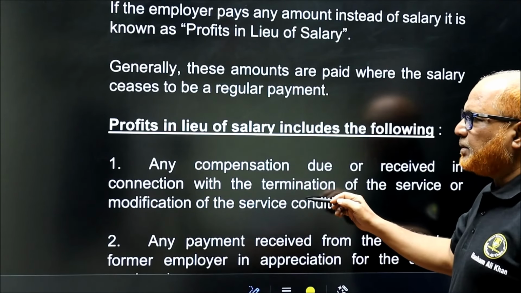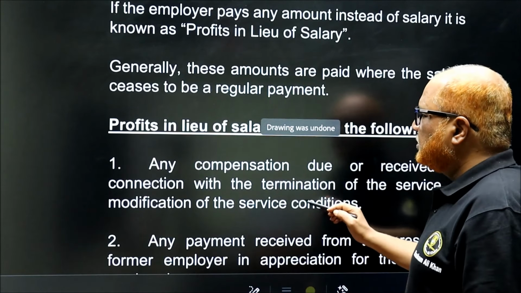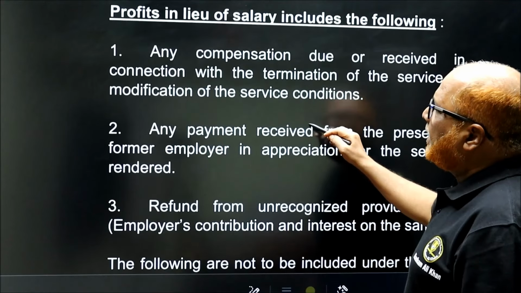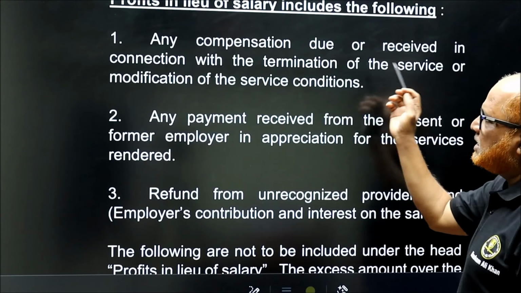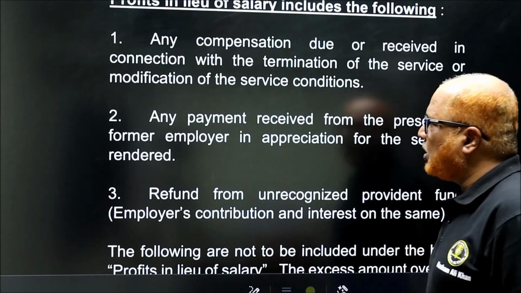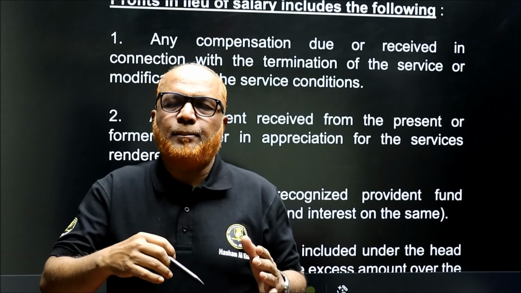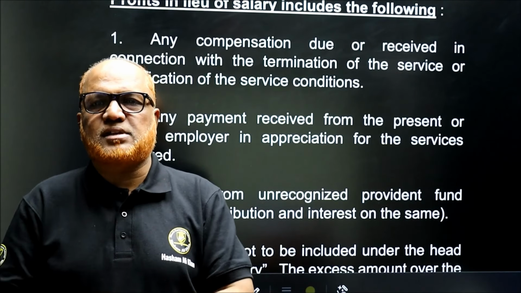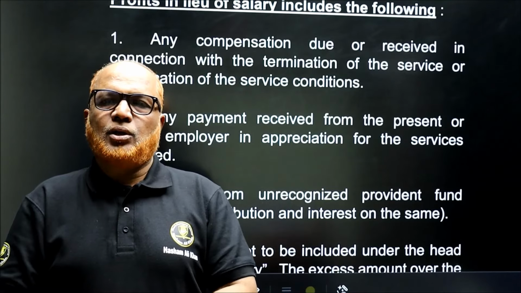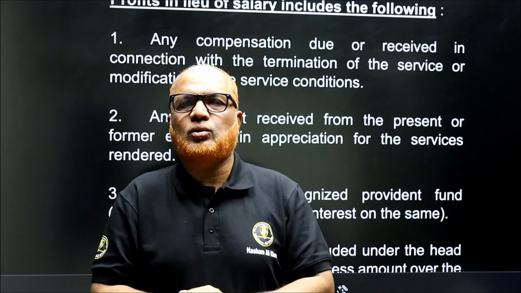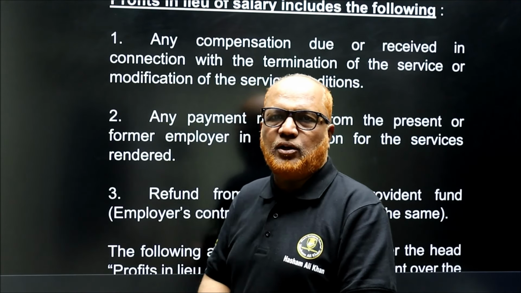Three examples I have taken here. Any compensation, profit in lieu of salary includes the following. Any compensation due or received in connection with the termination of the service or modification of the service conditions. So any amount paid by the employer to the employee on termination of the service or modification of the service conditions, at that time whatever the employer pays to the employee, that is an item of profit in lieu of salary.